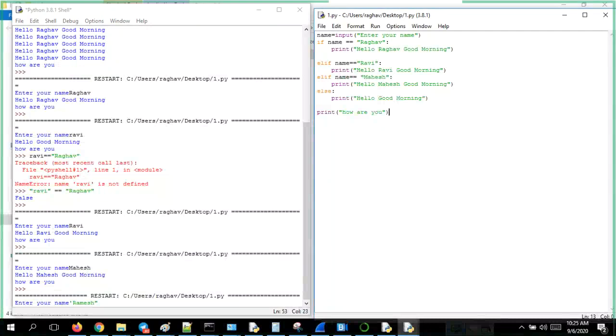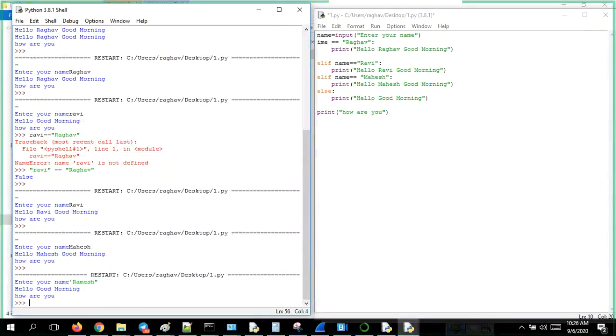Let it be there. If this condition and this condition have failed, then only the content in the else condition will be executed. So that's why you see hello, good morning executed, and whatever is left out in the main program gets executed. So this is the else condition.